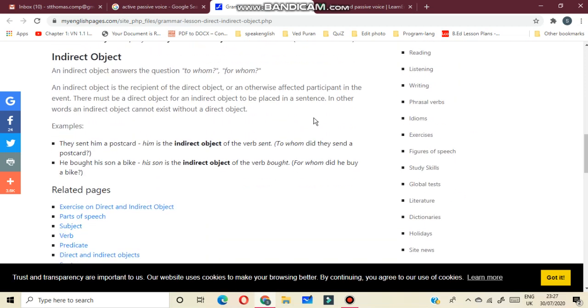Indirect object. An indirect object answers the question to whom, for whom. An indirect object is the recipient of the direct object or an otherwise affected participant in the event. There must be a direct object for an indirect object to be placed in a sentence. In other words, an indirect object cannot exist without a direct object. Here you can see different examples.